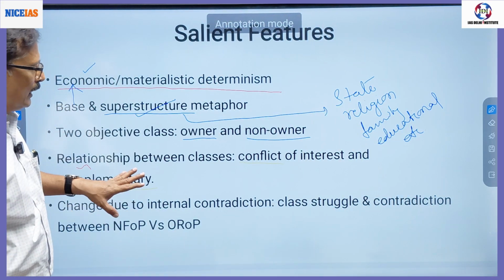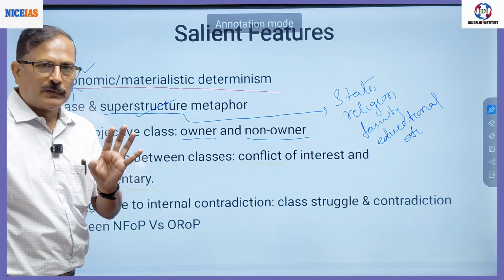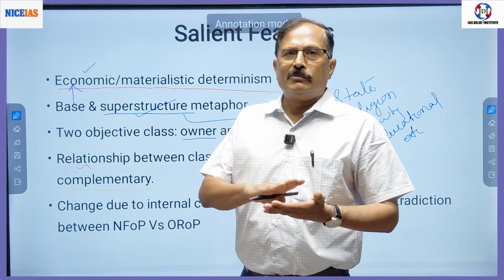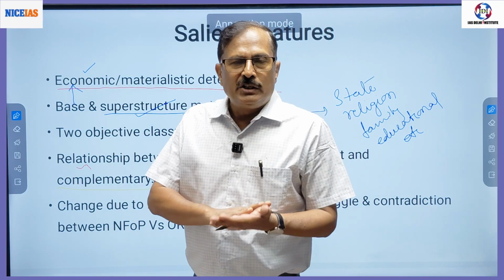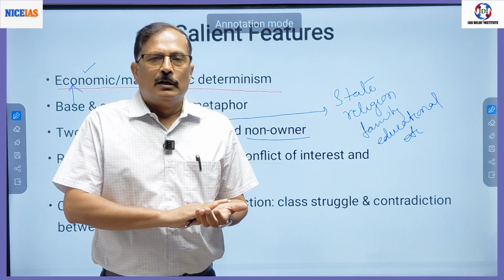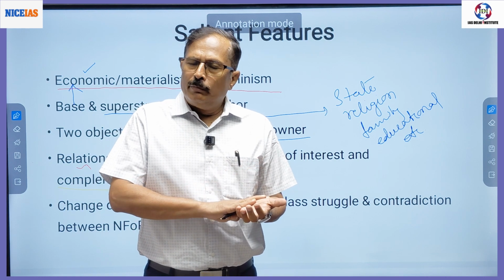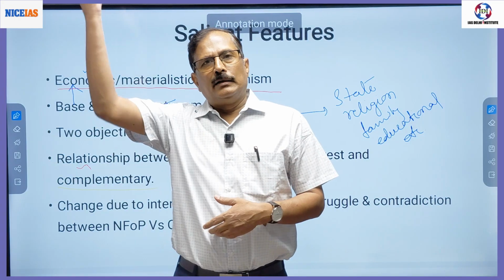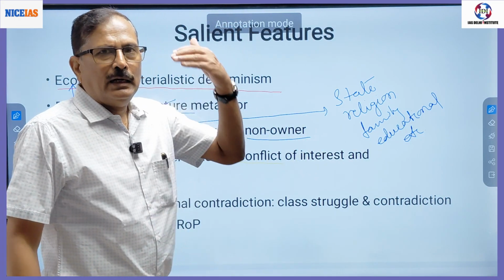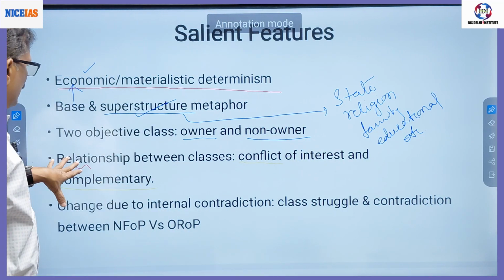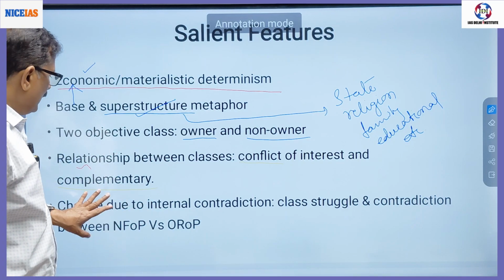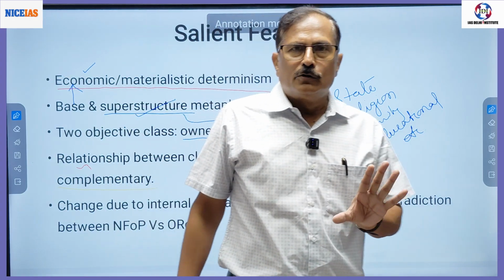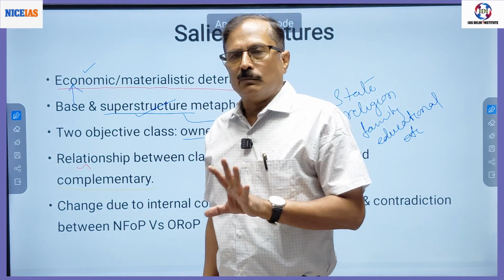Then it talks about a mechanism. What brings change? Though Marx's analysis of change is different for the change from primitive communism to ancient society and from capitalism to socialism, we are talking about the mechanism of social change that Marx talks about.